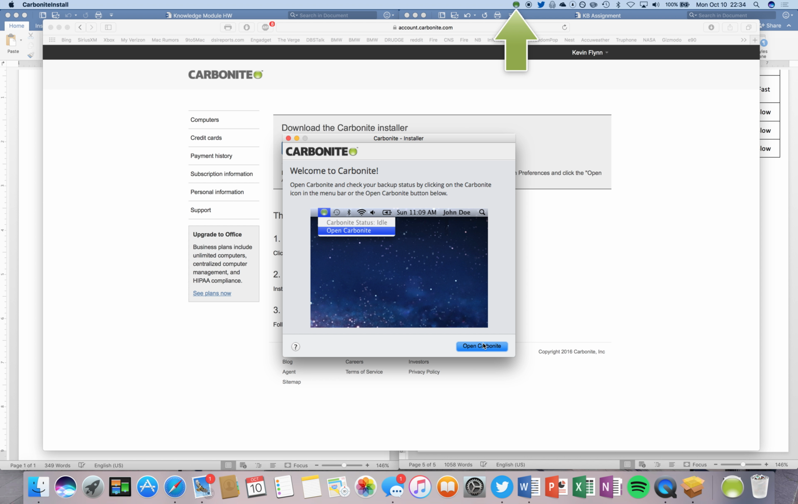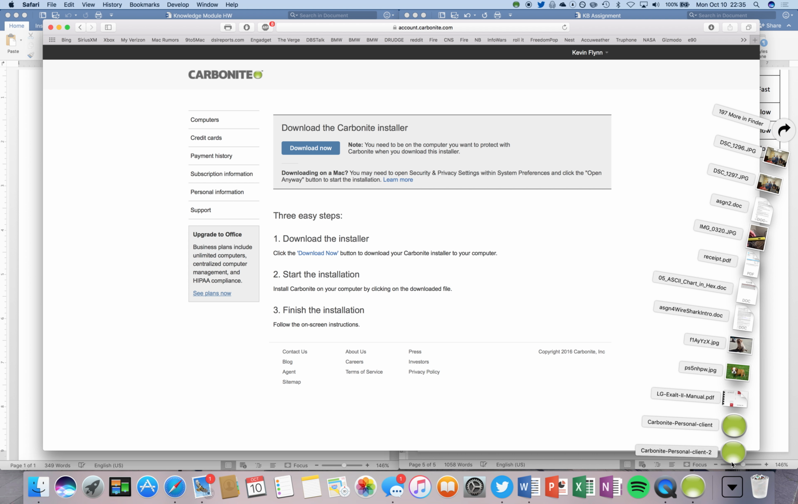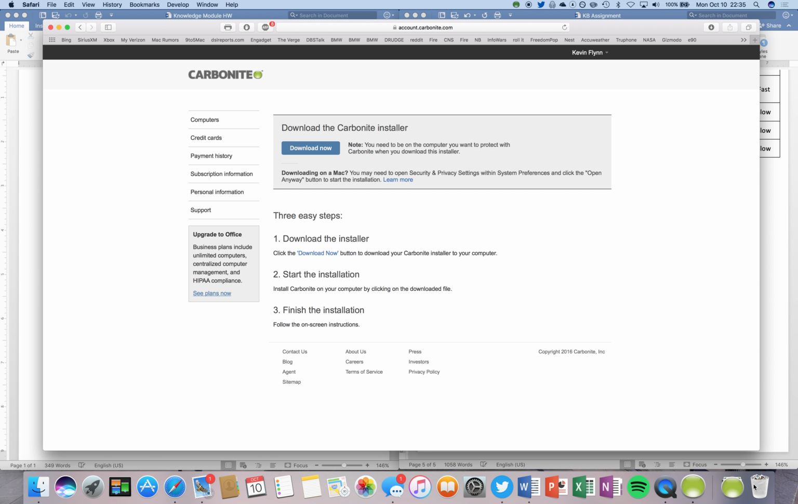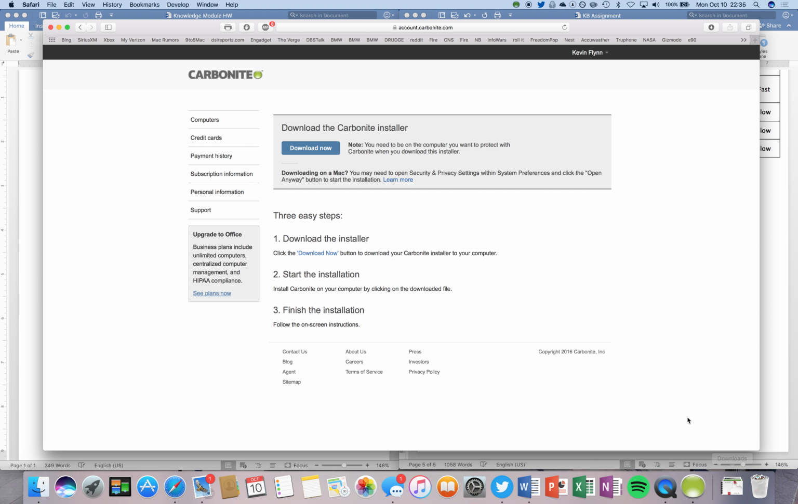Click Open Carbonite when the installation is finished. At this time, you may delete the installers by dragging them into the trash. Click on Carbonite on the dock.